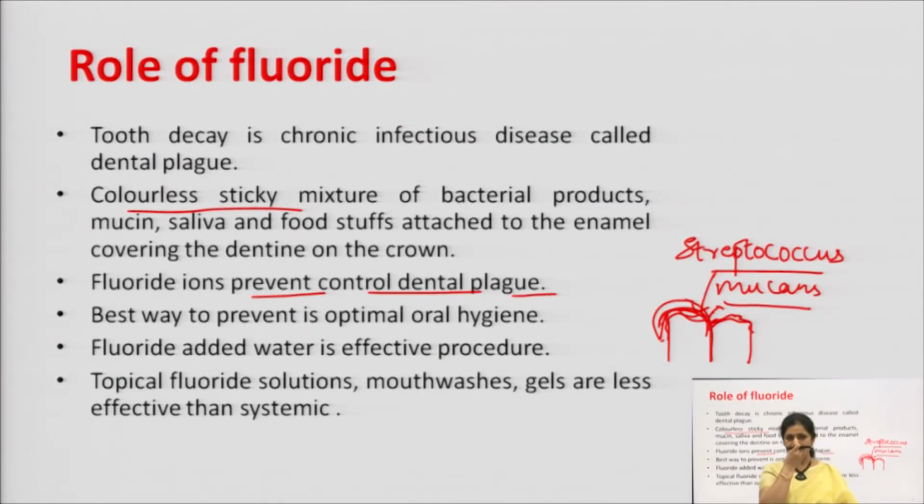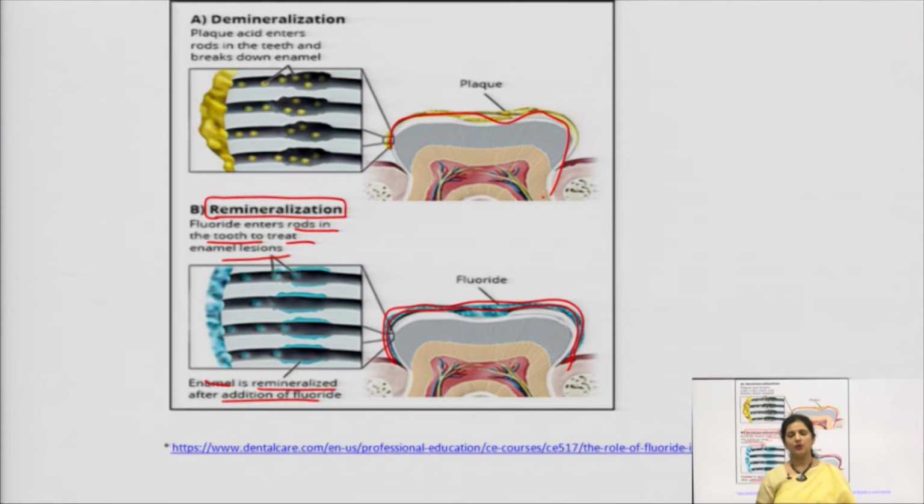What role does fluoride play? Before the role of fluoride, I should tell you, I can have a diagrammatic view of the same. Have a look here. What happens in the dental caries? Whenever there is foodstuff or sugars or carbohydrate on the tooth, a layer gets deposited. Then the organism Streptococcus mutans comes and degrades that and converts it into acid. Now, this acid deteriorates the enamel of the tooth and causes demineralization.